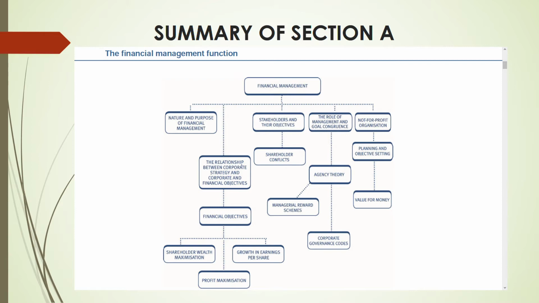Third, stakeholders. Okay, when I'm saying third, fourth, fifth, do not get confused. I'm moving across and then I'm going downwards from that, right? So stakeholders and their objectives, there we have stakeholder conflicts. Now, why stakeholders in financial management? The reason is that to manage the finance, we have to deal with various stakeholders, right? No matter whatever it is, whether it's financial accounting or management accounting, whatever the role you are given, you have to deal with stakeholders, right?